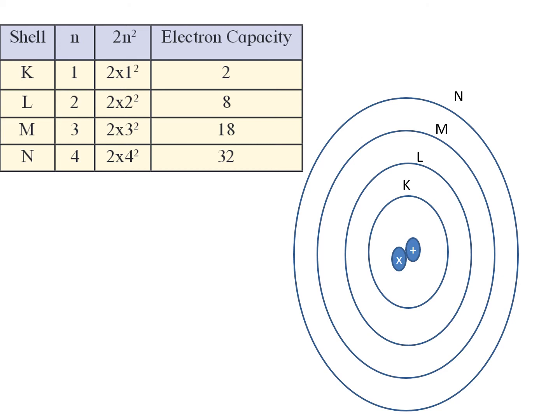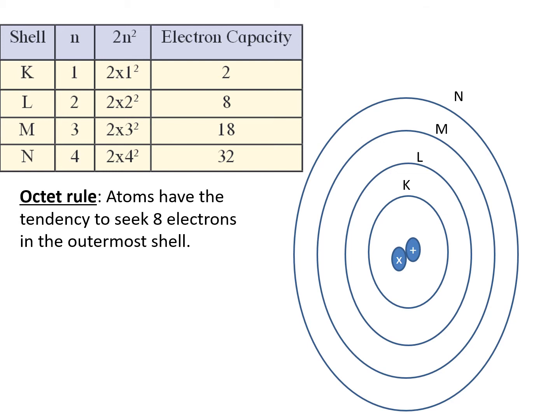Okay, now even though I say that the electron capacity of the shells are 2, 8, 18 and 32, there is one rule you should remember, and that rule is the octet rule. Octet rule says that in the third and the fourth shell, you can even have atoms which have only 8 electrons, but still they tend to be stable. That is the octet rule.